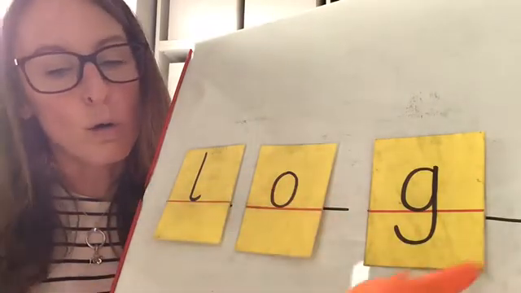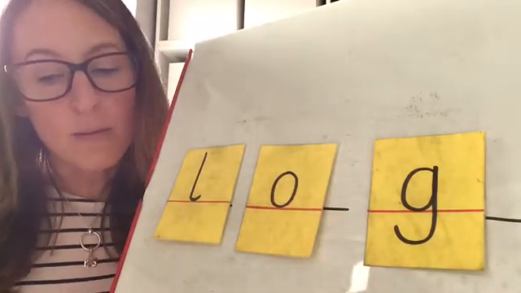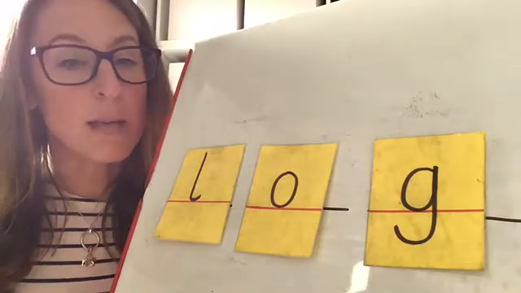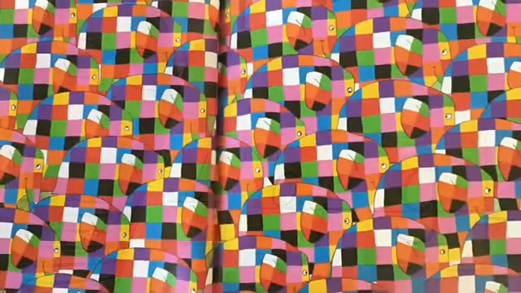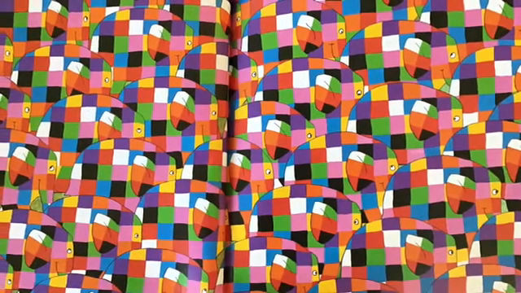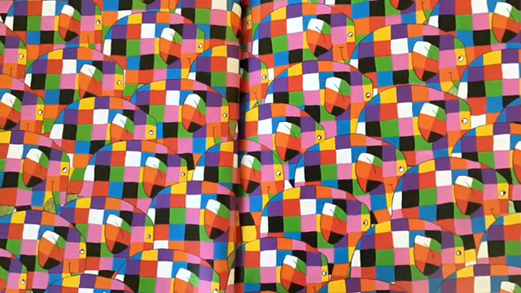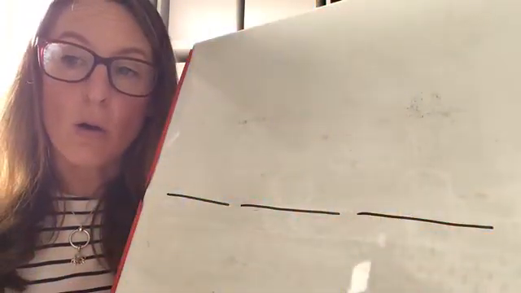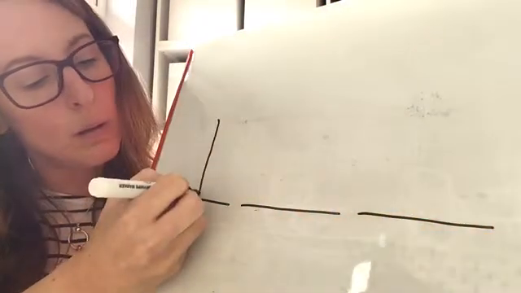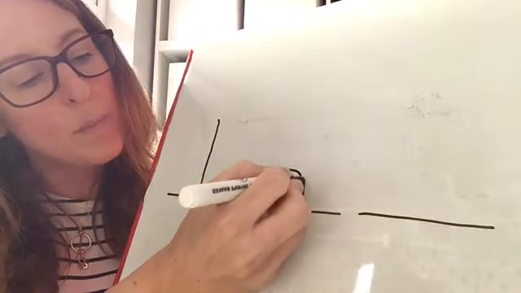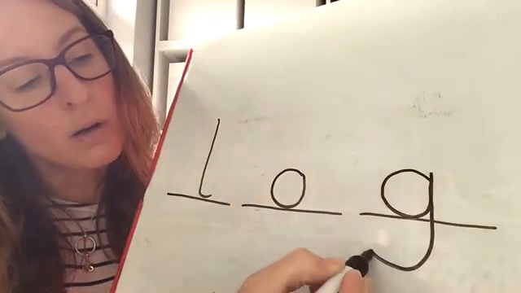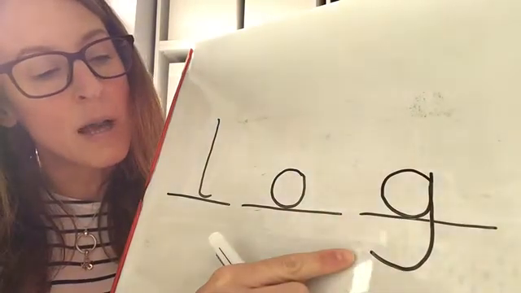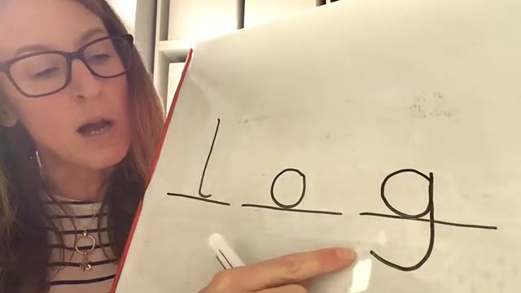L-O-G, log. Now take your sounds away so that we can say the sounds and write the word. You can pause the video while you do this. Let's say the sounds and write the word log. L-O-G, log. Make sure your G has a tail that dangles under the line like mine.